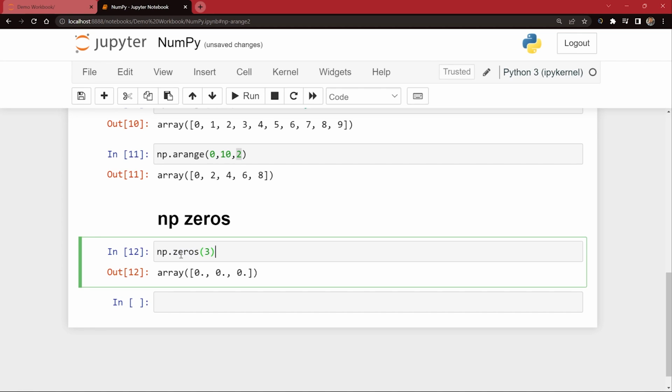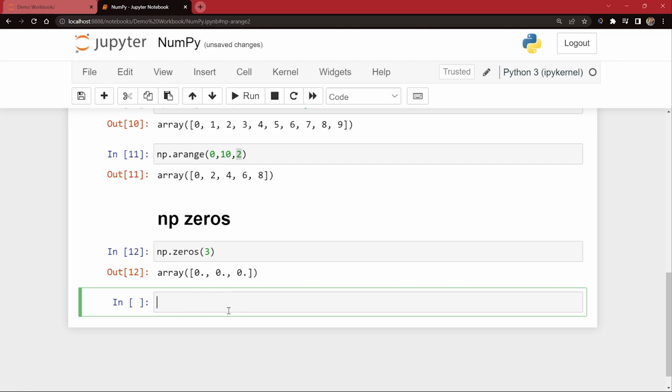So this is a very popular one to create an array of zeros only. We just say np.zeros directly, and we passed one single argument into this, and it created a single dimensional array, or in this case a vector of only zeros, and this number is telling us how many zeros we want in our vector. I hope this is very much clear. Now with this you can also create a matrix. So if I say np.zeros, and in this case I pass a tuple of 2 comma 3.